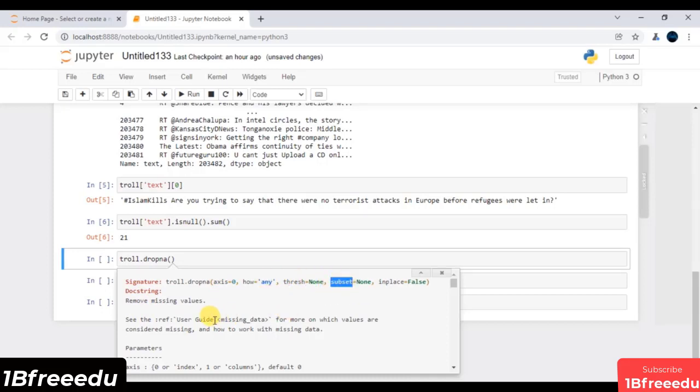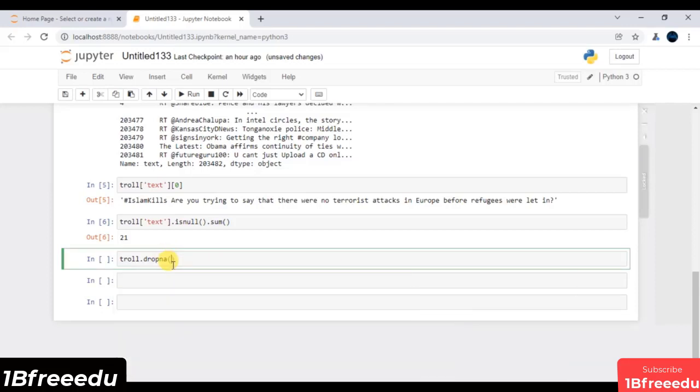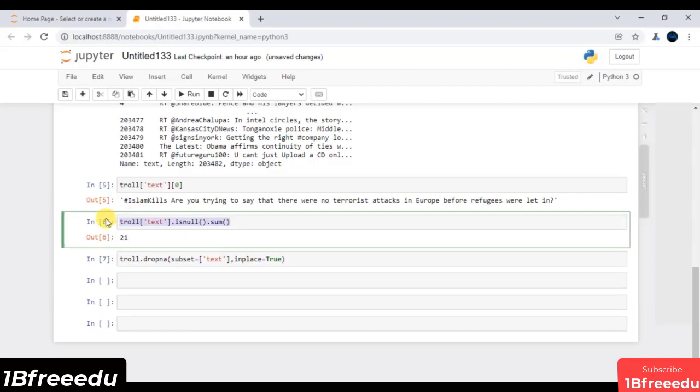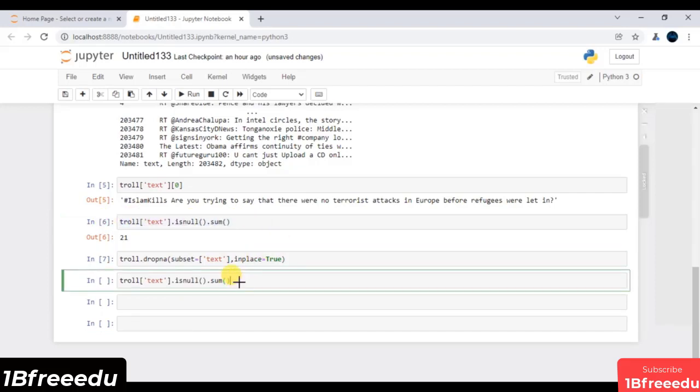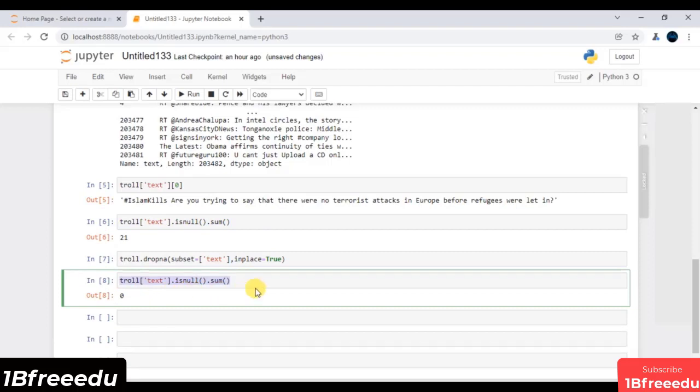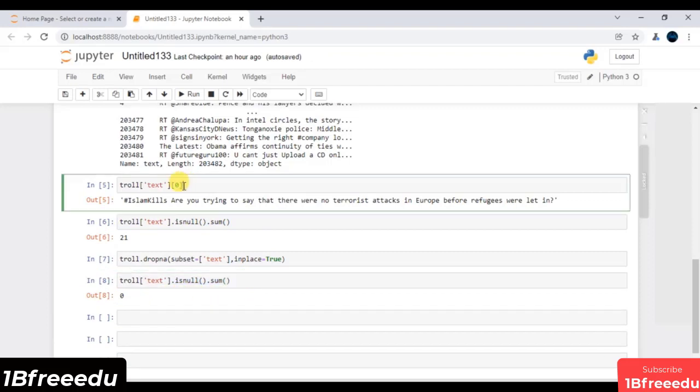So using this parameter, I can think of whatever column has missing values. I can remove all those missing values just by passing that column inside this subset parameter. So I can just press tab and this is exactly my parameter. I will say my feature name is text, and I have to update my data frame as well. So I will set my inplace parameter as true, just to update all these things. Let me just copy these lines of code, paste again, and execute again. Now we are fortunate enough that we don't have any missing value.